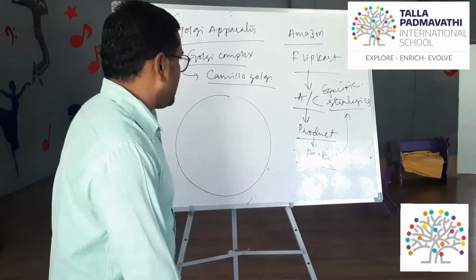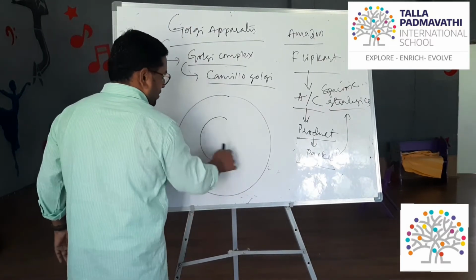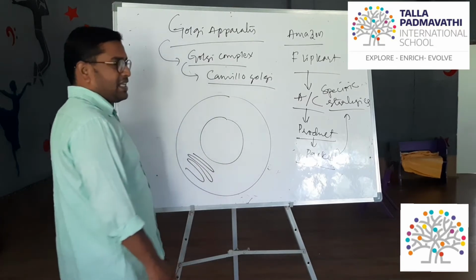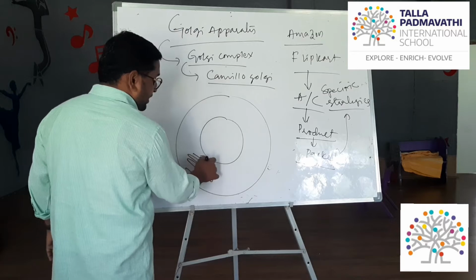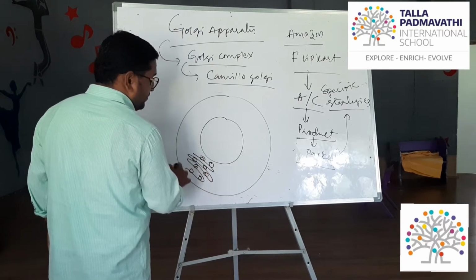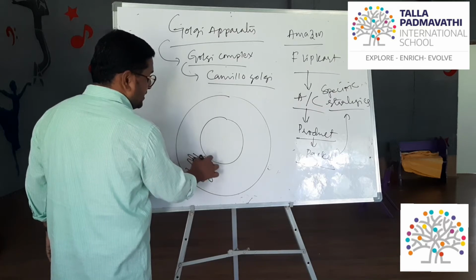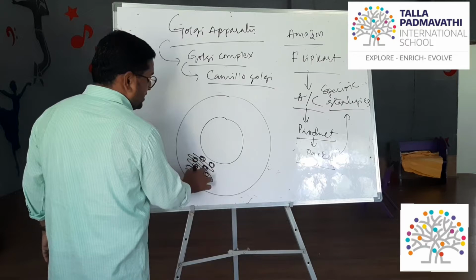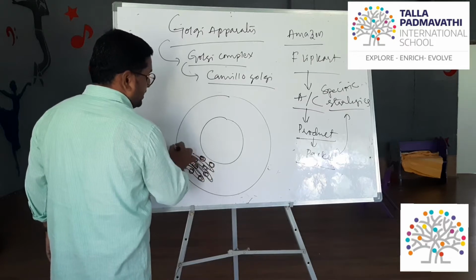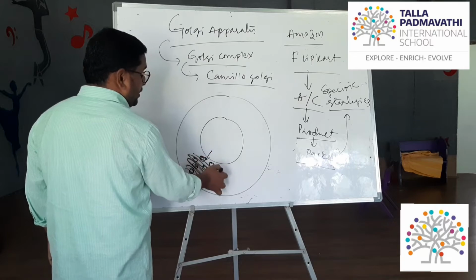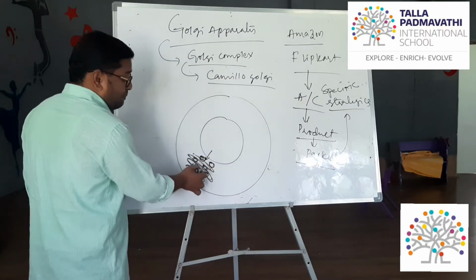In the same way, the Golgi apparatus also has membrane-bound vesicles and tubular structures. The proteins which are produced and released from the endoplasmic reticulum are packed.